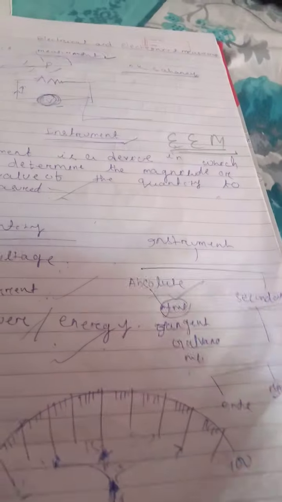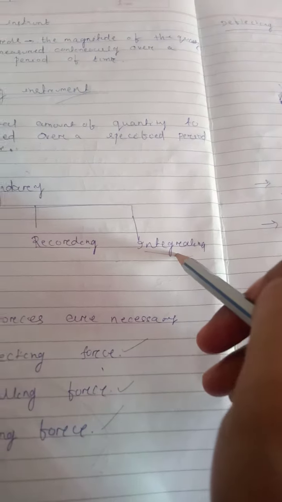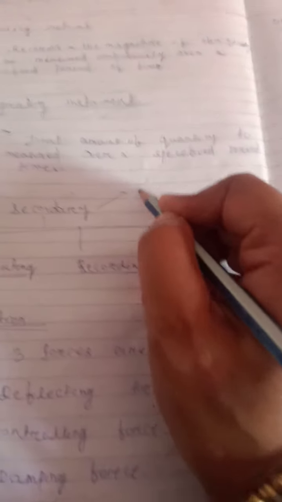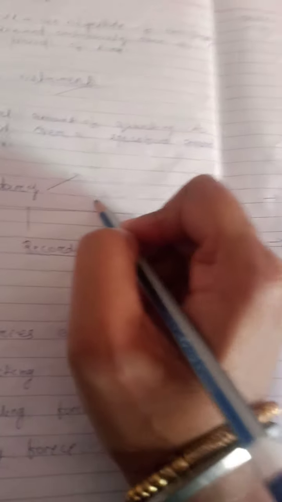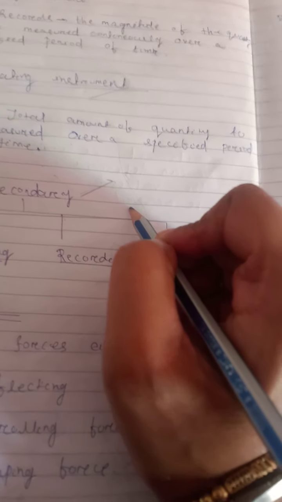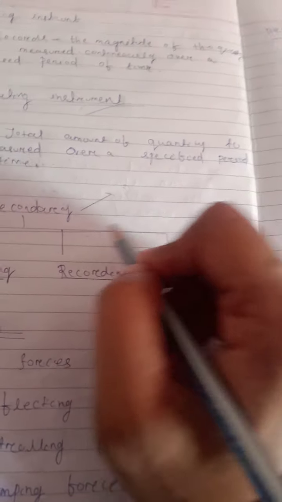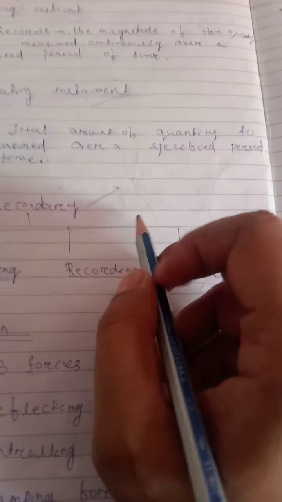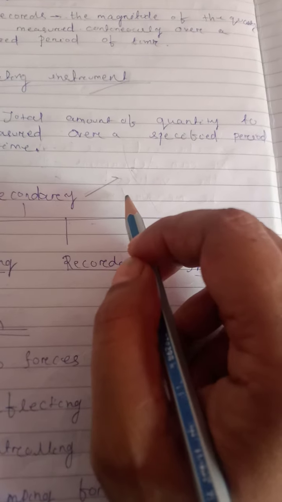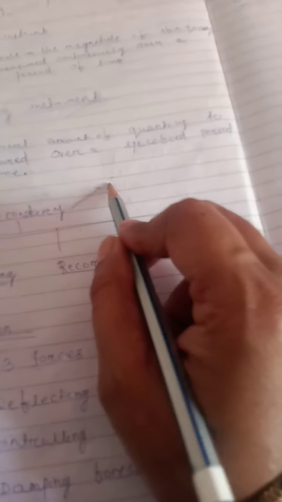Now we will discuss the secondary instruments. Secondary instruments are of three types: indicating, recording, and integrating instruments. Then what do we mean by secondary instruments? A secondary instrument is a device which measures electrical quantities from the deflection of the instrument only, when it has been pre-calibrated by comparison with an absolute instrument.